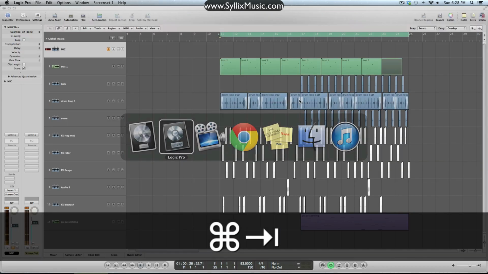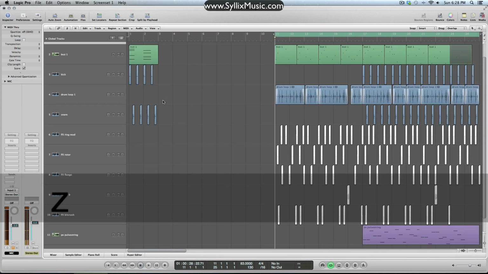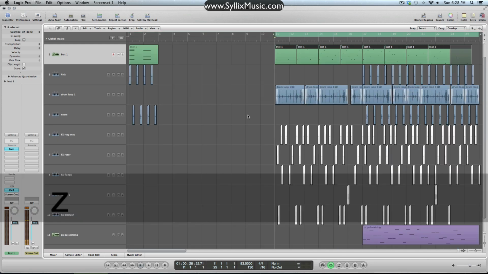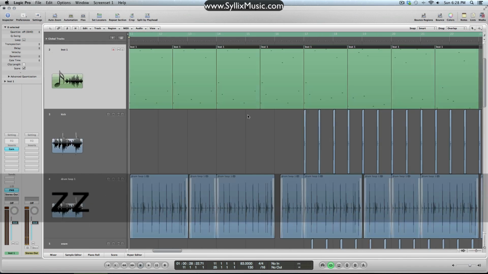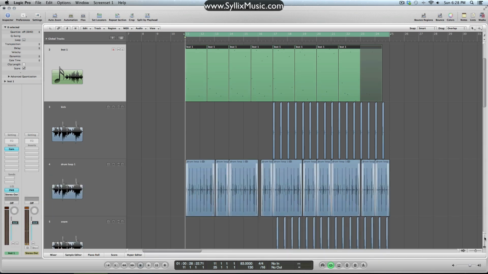So next is the size of the tracks. In Logic 9, you can press Z, that is if you haven't changed that to something else. There we go. And it'll maximize the track sizes for you. So it's kind of handy. You can also do it with the mouse as well, or just with the adjustments here.